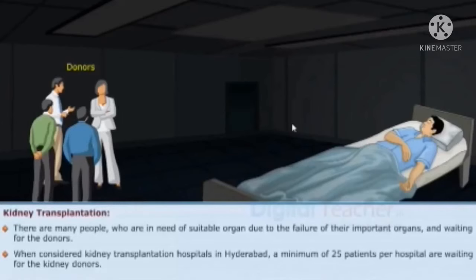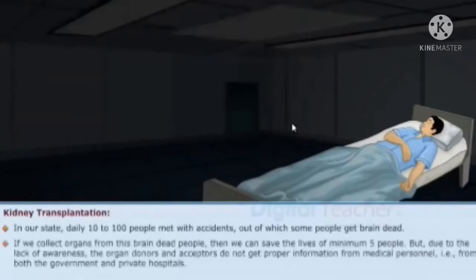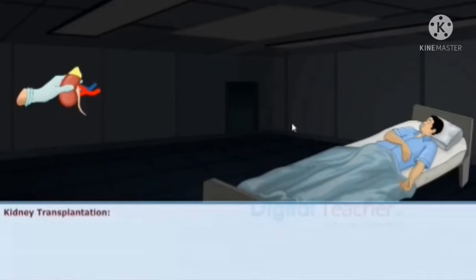for kidney donors. In our state, daily 10 to 100 people meet with accidents, out of which some people become brain dead. If we collect organs from these brain dead people, then we can save the lives of a minimum of 5 people. But due to the lack of awareness, the organ donors and acceptors do not get proper information from medical personnel, that is from both government and private hospitals.